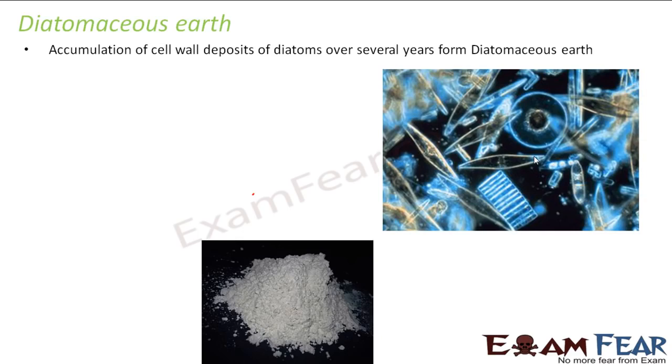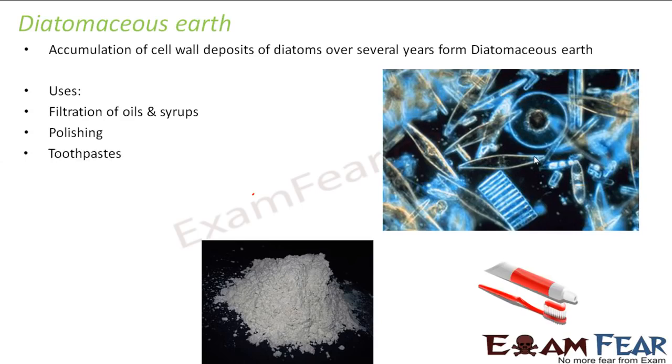Now, some of the applications or uses of diatomaceous earth are filtration of oils and syrups, and polishing in toothpastes. Now, why is it used in polishing in toothpaste? Because if you look at the quality of this powder, it is a little harsh and rough. So, whenever you have something which is a little harsh and rough, it actually helps in cleaning things, right? It actually helps in polishing things.